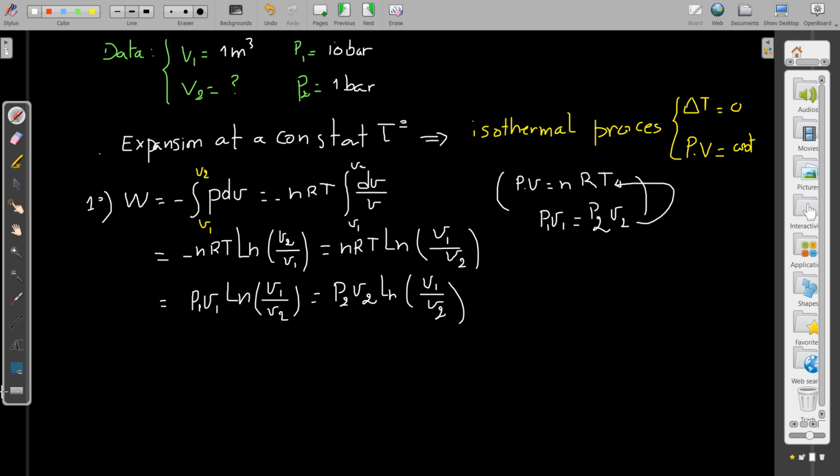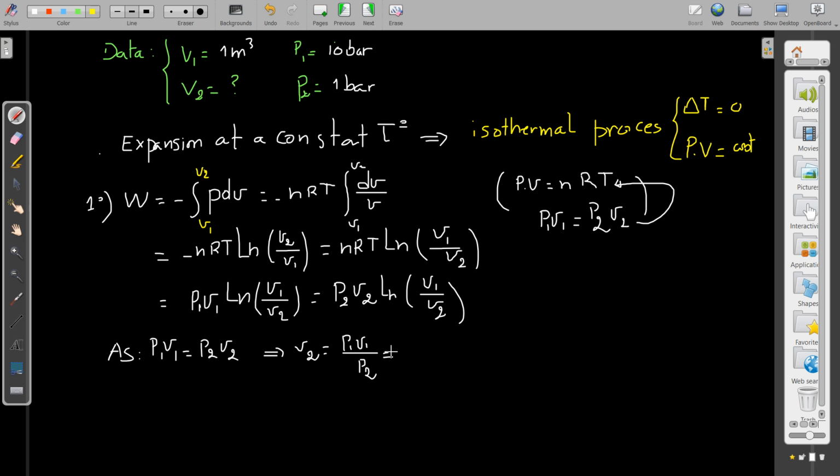So you see here, you cannot find the work if we don't have V2. By the reason that P1 V1 is equal to P2 V2, because of the process, قلت من البداية isothermal process, you can extract V2.